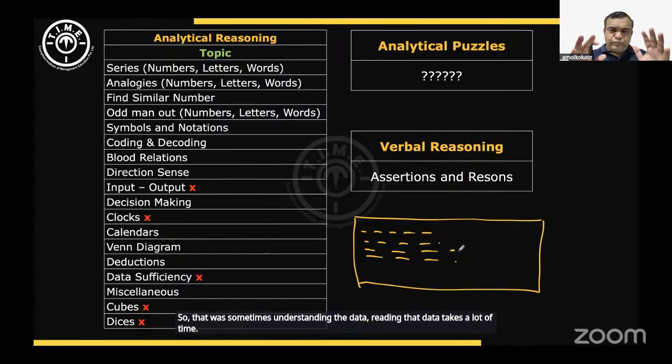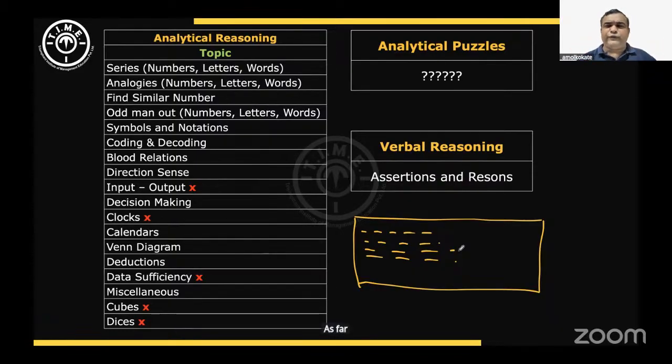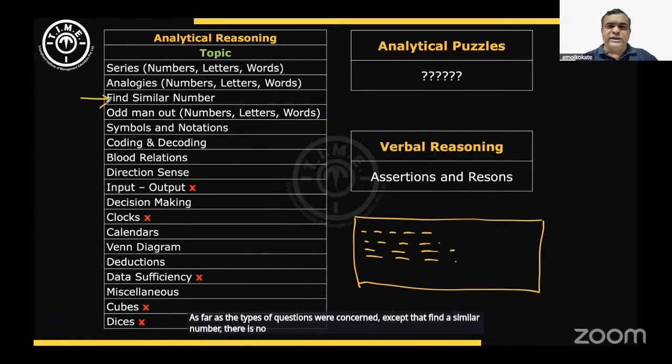As far as the types of questions were concerned, except for "find a similar number," there is no surprise. That is a different type of question. Otherwise, most of the questions were of the familiar types only.